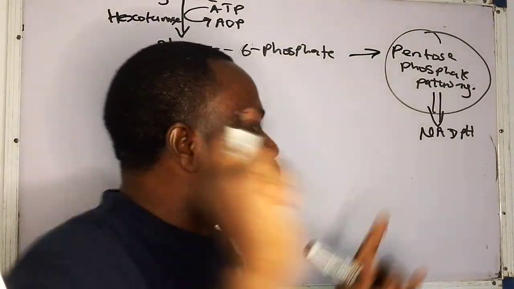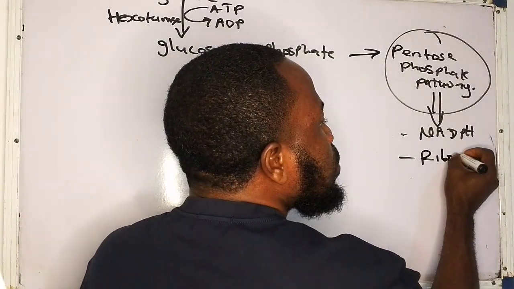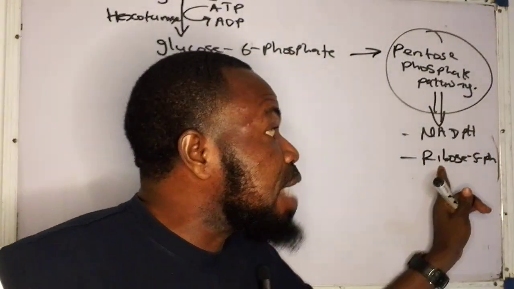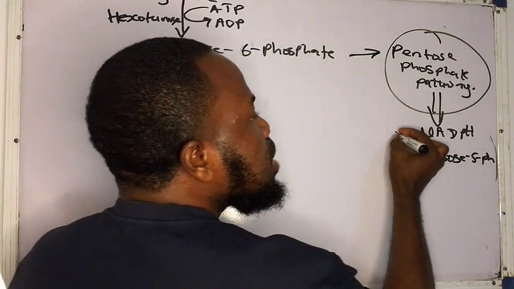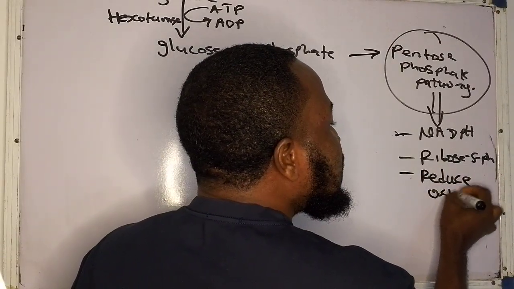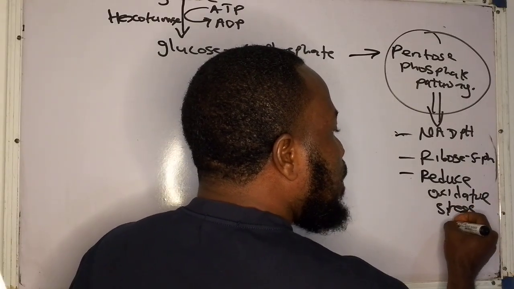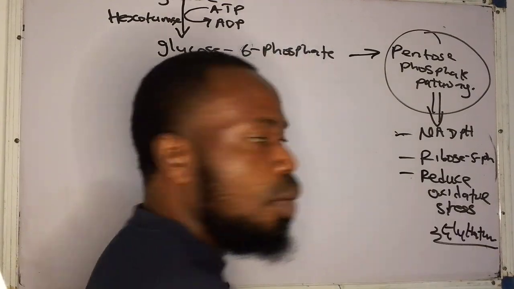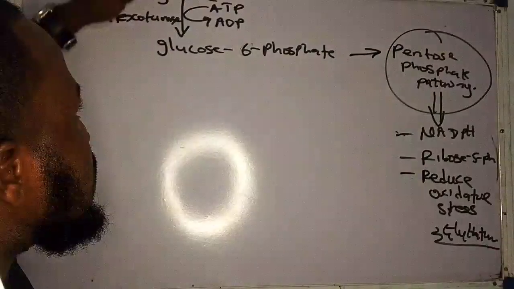And again, it helps also to generate what? Ribose 5 phosphate that is needed in the synthesis of what? Of DNA and RNA. Now also this pentose phosphate pathway helps to reduce what? Oxidative stress through the regulation of the amount of glutathione that is formed in the cell. Now look at it very well. So you can see that this is the reason why this step is not a what?